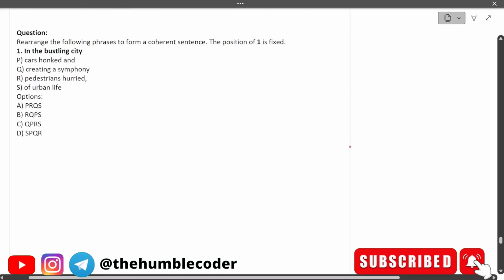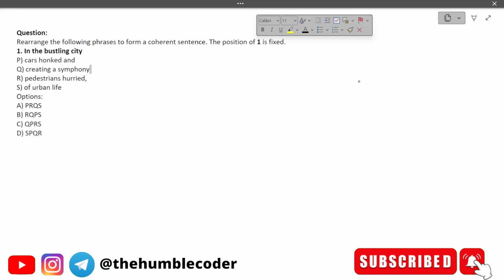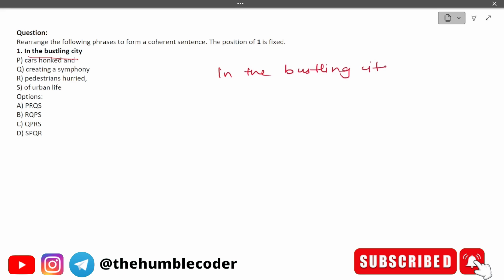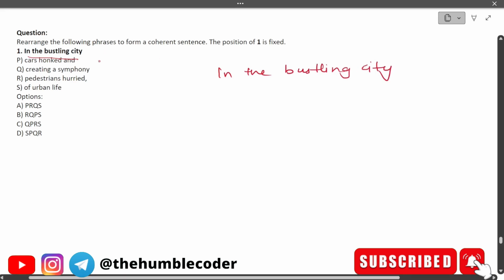Okay, let's see this question. Rearrange the following phrases to form a coherent sentence. The position of one is fixed. So guys, these kinds of questions are very important. What we have to do in these questions is, the starting of the sentence which is given to us will be fixed, and we have to find out the arrangement of the remaining sentences. So let's see. The fixed part: in the bustling city. This is going to stay as it is, and we have to rearrange the remaining ones.